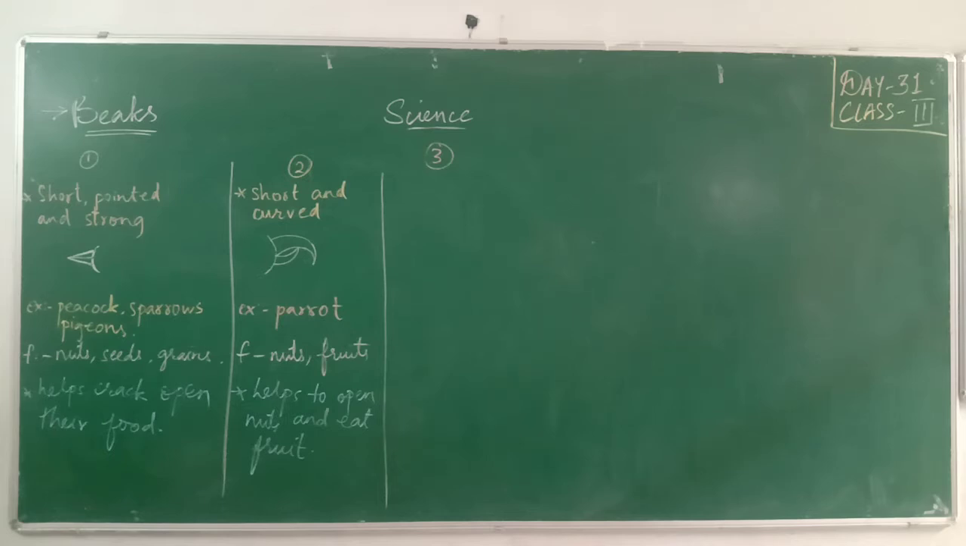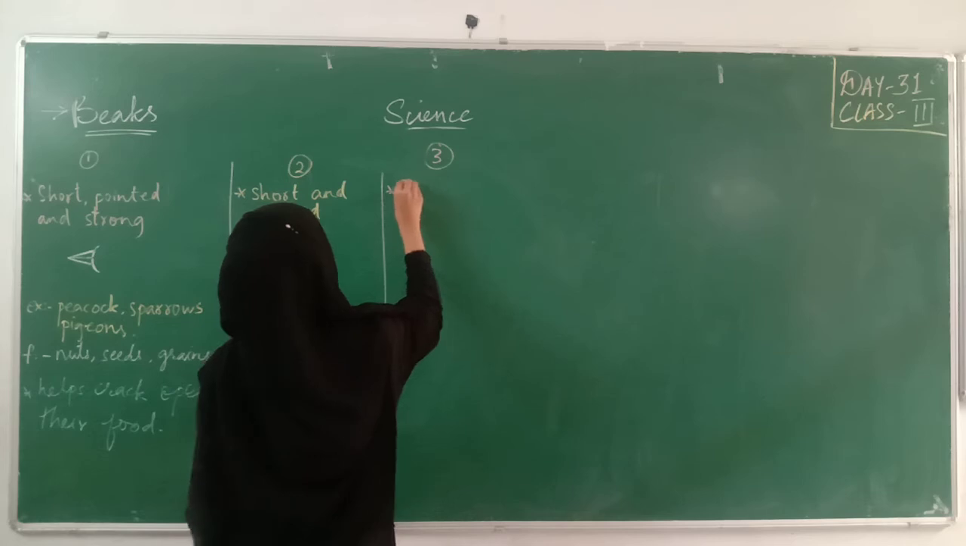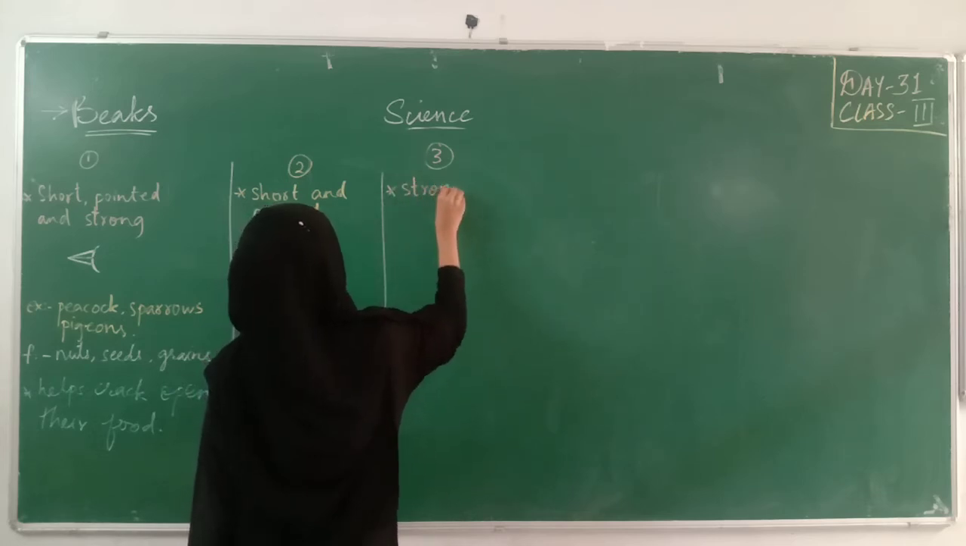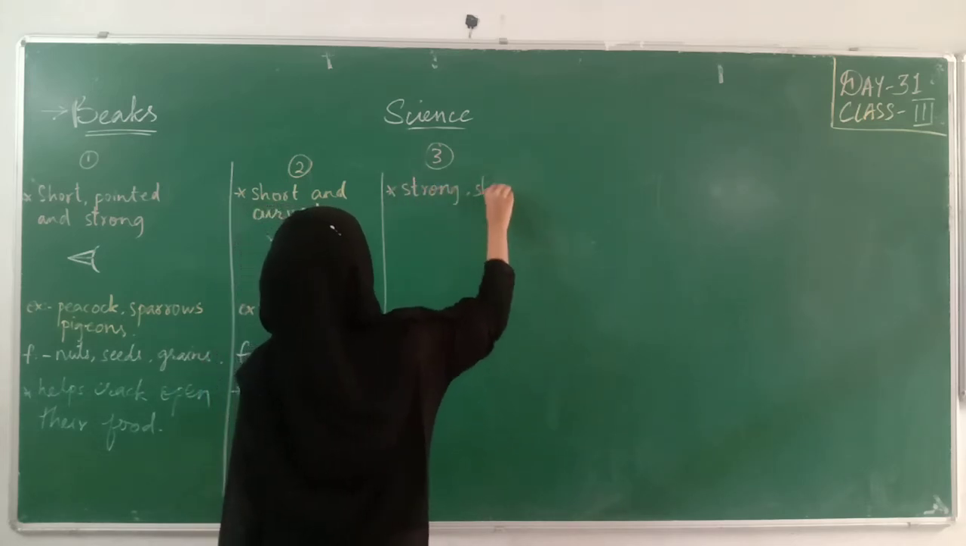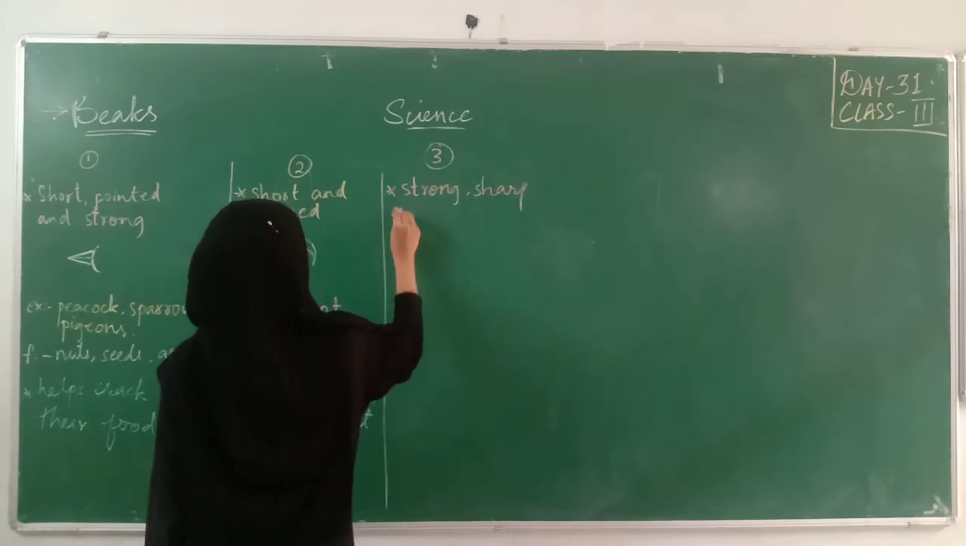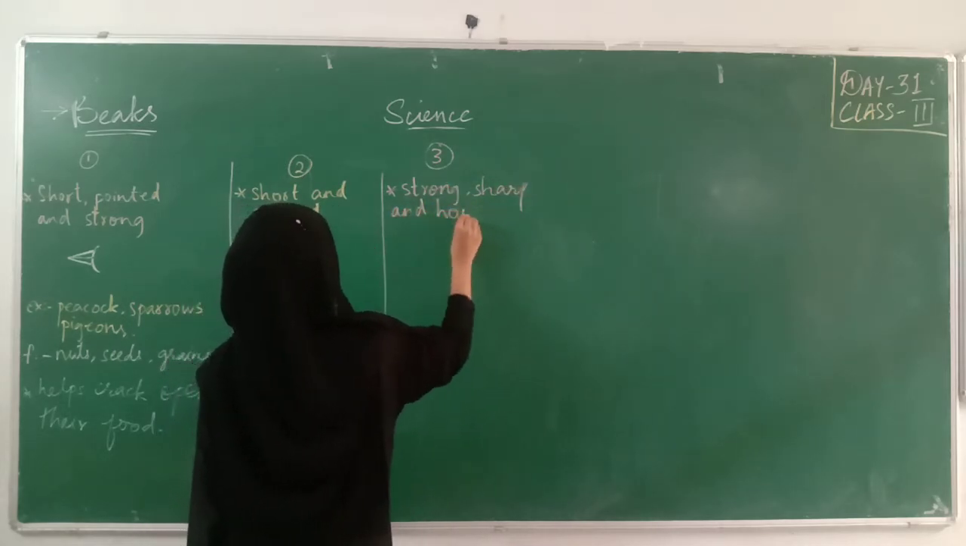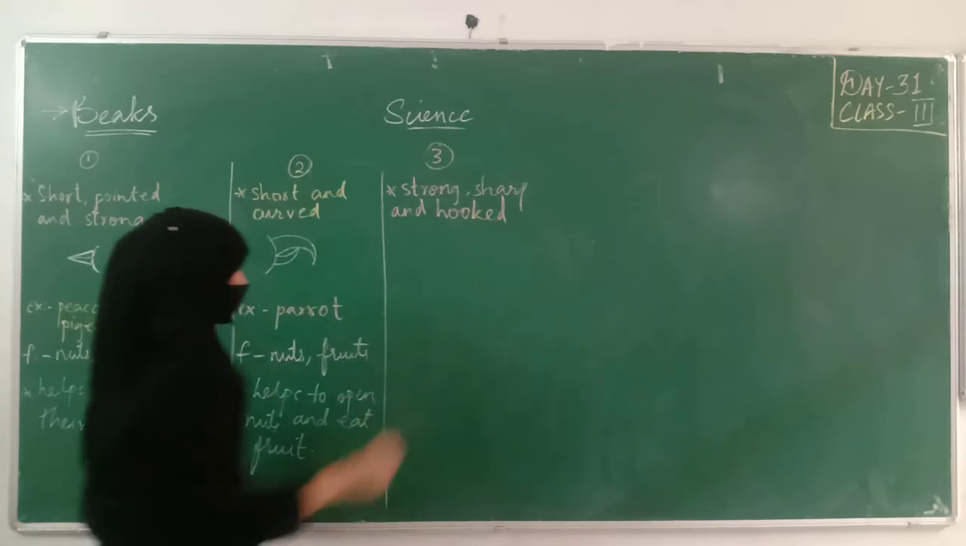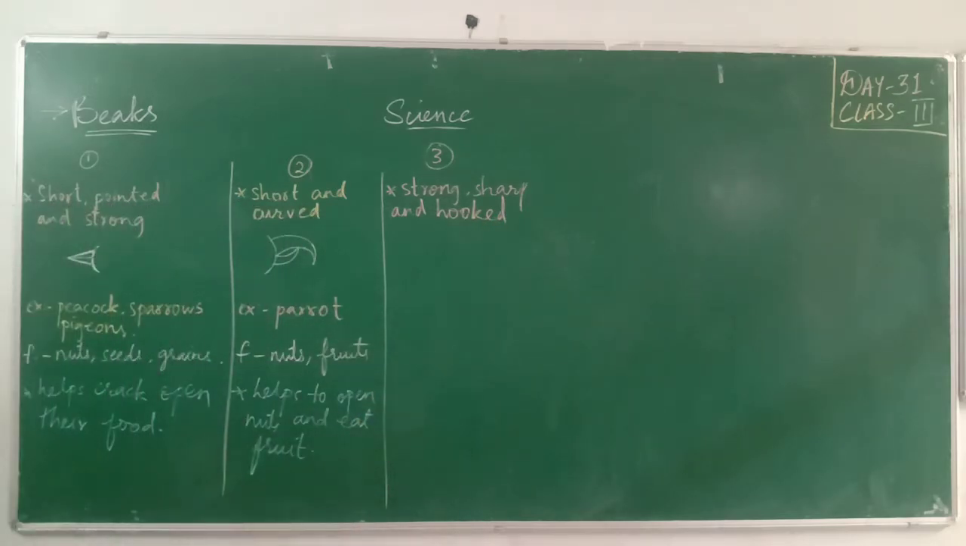They have sharp, strong and hooked beak. What kind of beak is it? Strong, sharp and hooked. So first we'll write the point: strong, sharp and hooked. Now what is this hooked? We'll see. Next point, that helps them to tear the flesh. These birds are called birds of prey.